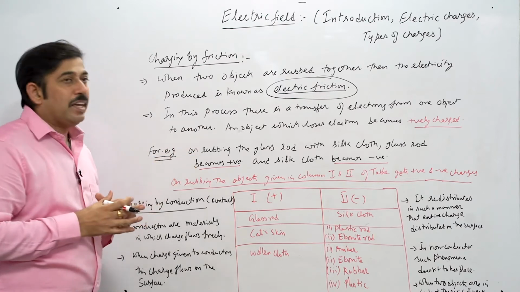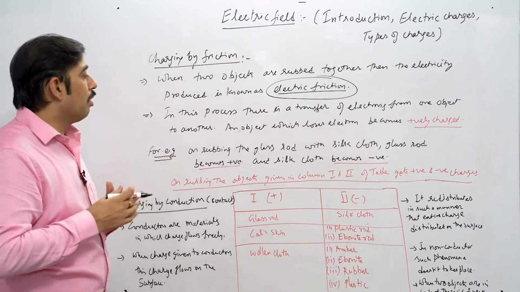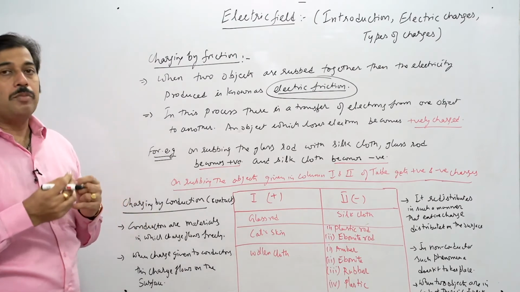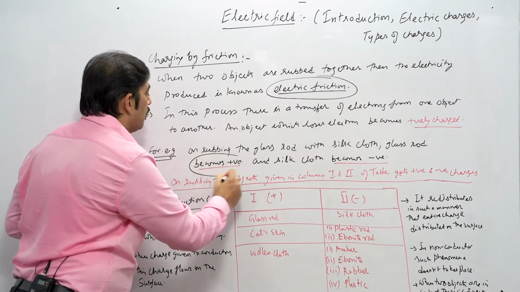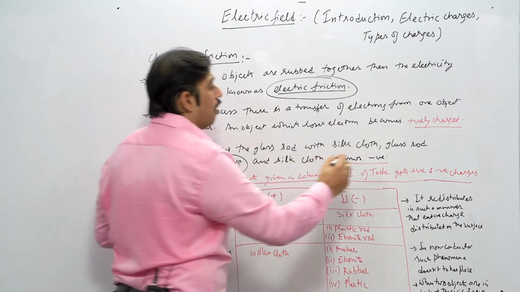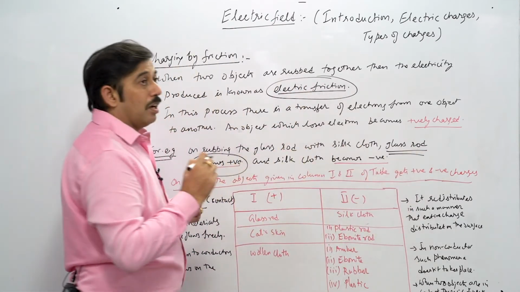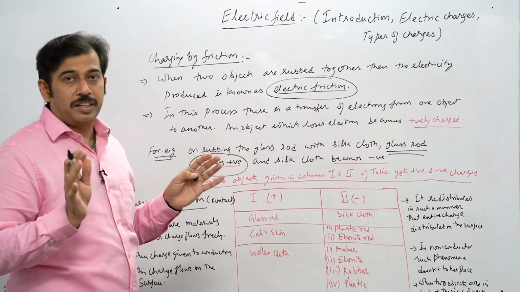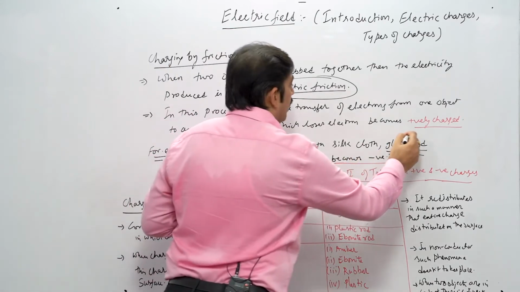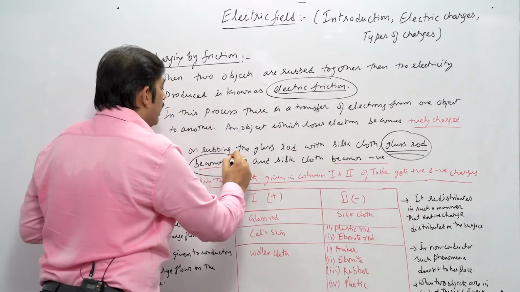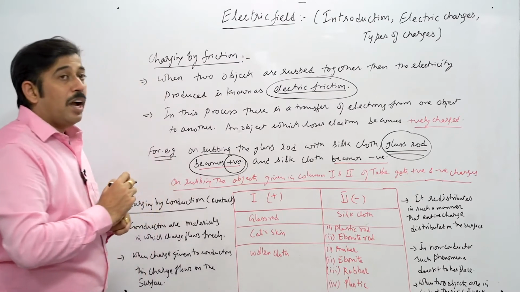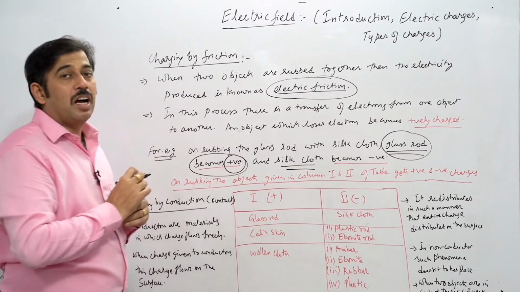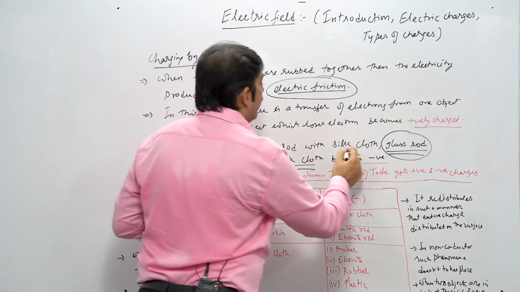Suppose, for example, we take again the glass rod that we discussed earlier, and we rub it with the silk cloth. The glass rod becomes positive. Now you can see this becomes positive. How does it become positive? If the glass rod was kept alone and rubbed, no charge was created as such. But once it is rubbed with the silk cloth, it creates a positive charge, and at the same time the silk cloth used for rubbing the glass rod acquires the negative charge.